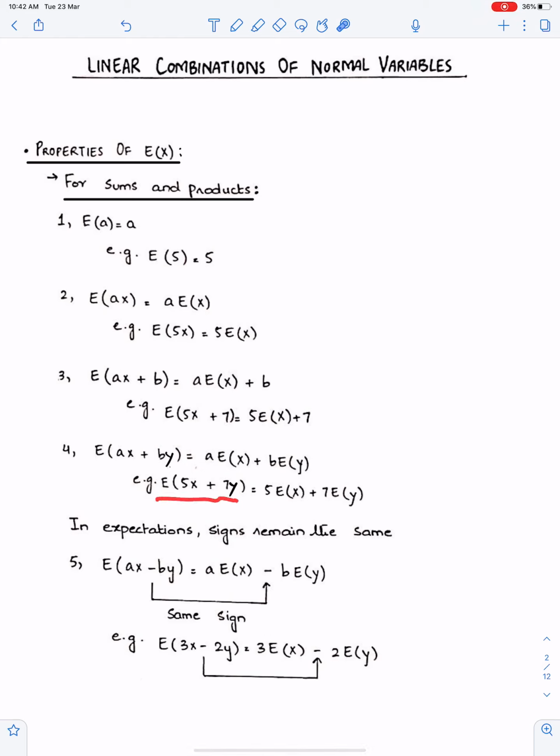In this example, we can simplify this as 5 times Ex, 7 times Ey. In expectation, signs remain the same. If we have a positive sign, it will remain positive. What if we had negative here, then it would be negative. Like in this case, we have negative, so we have a negative sign. The signs will remain the same. So this will become 3Ex minus 2Ey.